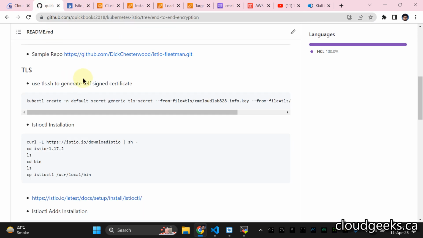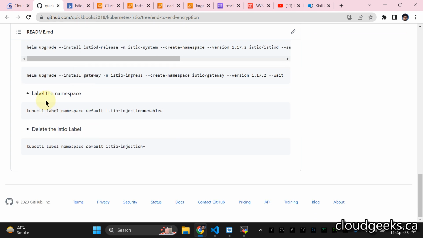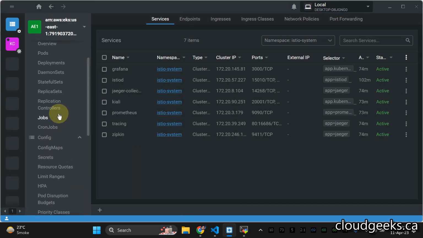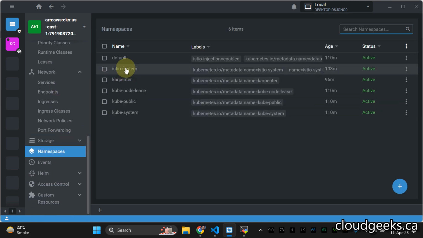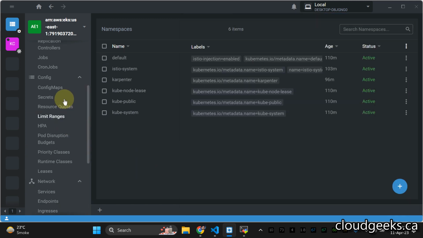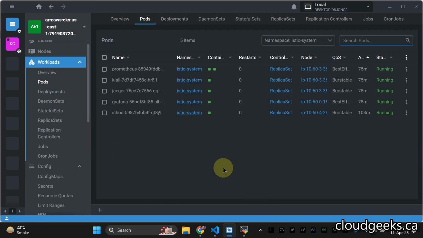So other than that, what you need to do to make sure, what I've done, I've added the label to the namespace. For instance, we are going to use the default namespace for the deployment of our application. So I've already done this. Let me check that. And if I do namespace enable, right? Okay, so default namespace not labeled, and okay, let me check. You can check from the command line as well, but from the namespace section navigate to the default. So you see this injection is already enabled, so that's why it's giving us that prompt anyway.